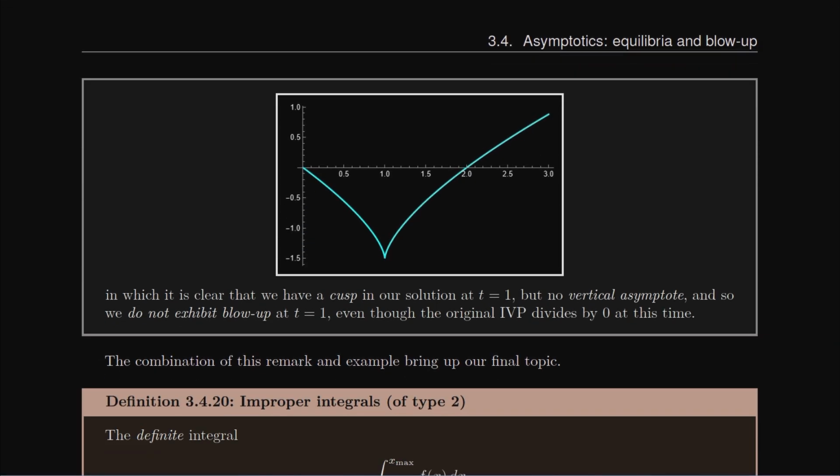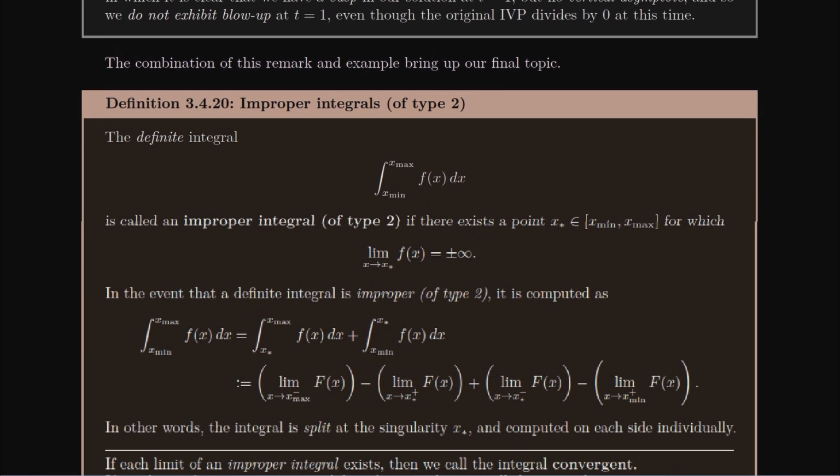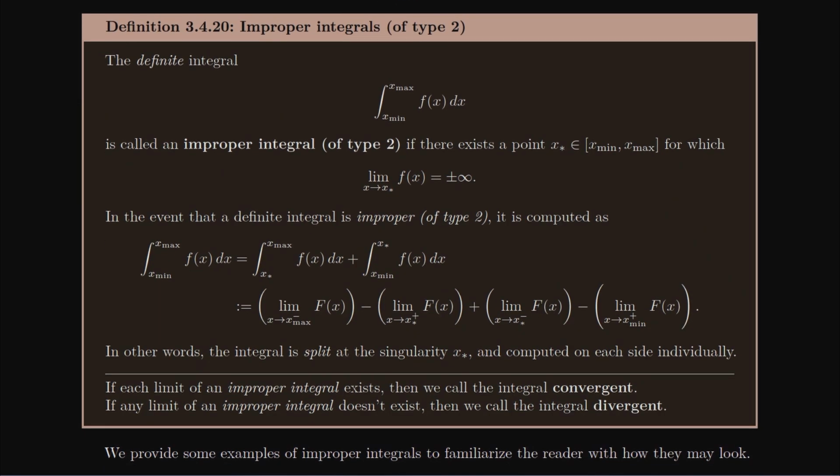And so blowup can or cannot happen depending on how strong of a division by 0 you have in your derivative terms. It just so happens the earlier derivatives we saw in this section were strong enough. So in combination of this remark, in the example, I'm bringing up the final topic of today, which is one more version of improper integrals. So we had improper integrals of the form like negative infinity to infinity f of x dx before. Maybe you just put an infinity on one side before. And actually, I didn't say this in the video, but it was listed in the video. I had called these improper integrals of type 1, and those are the improper integrals when the bounds reach an infinity, so like horizontal asymptote improper integrals.